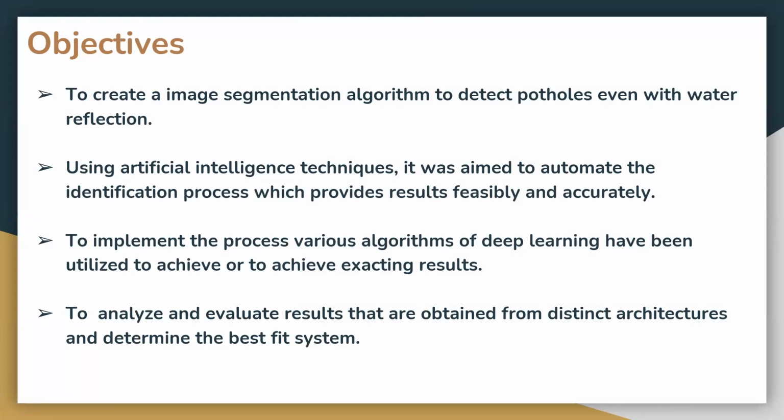The main objective of this particular work is to use deep learning methods to create an image segmentation algorithm to detect potholes even with water reflection. We have used artificial intelligence techniques, which aim to automate the identification process and provide results feasibly and accurately. To implement these, various algorithms such as WNet, YOLOv5, and a modified WNet, which was modified by us, have been employed to achieve the best results.